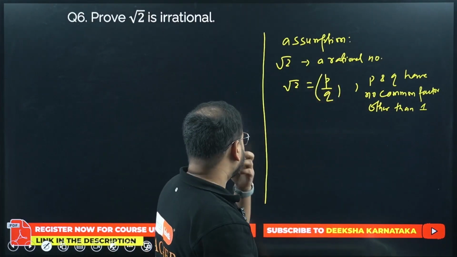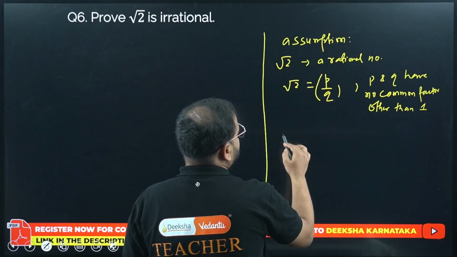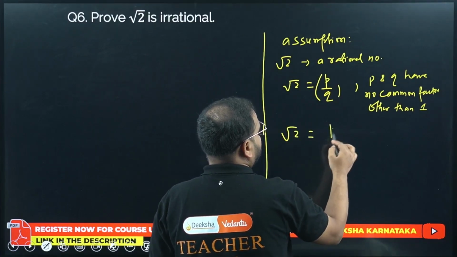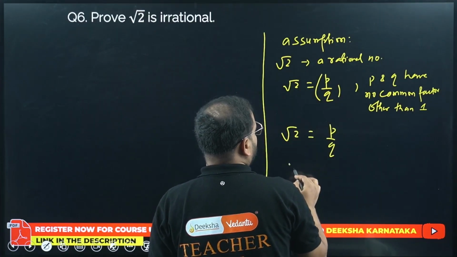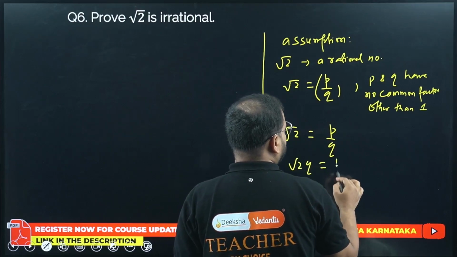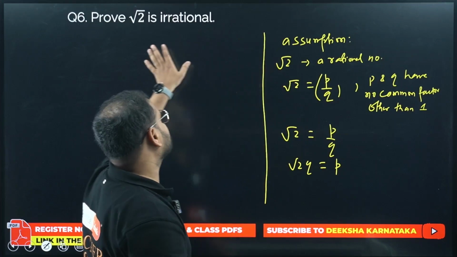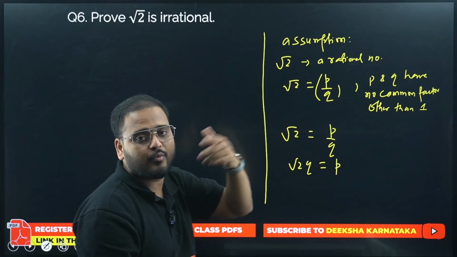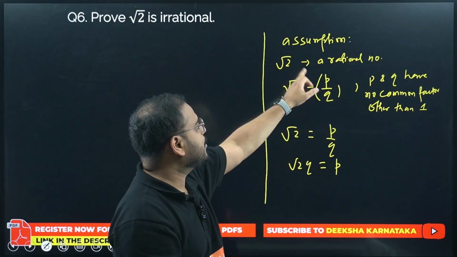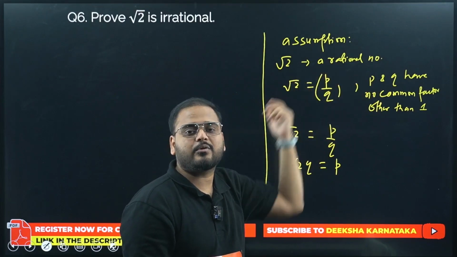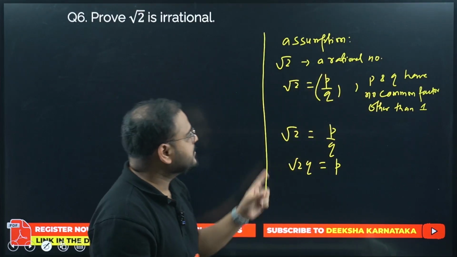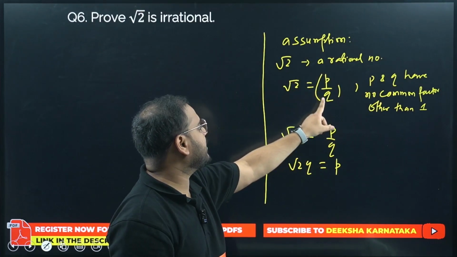Alright, if that is the case, cross multiply, you get root 2 q equals p. So far, no doubt. What did I say? In any question in this irrational number category, when we have to prove it, we take the assumption. The assumption was taking it to be rational. Then we'll try to reach a contradiction. So we got root 2 equals p by q.